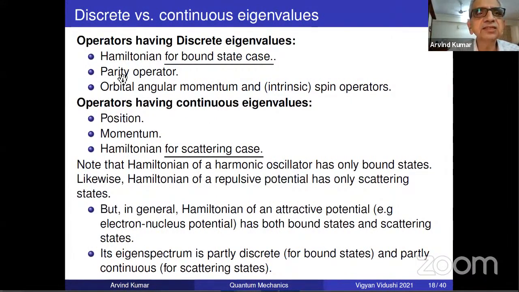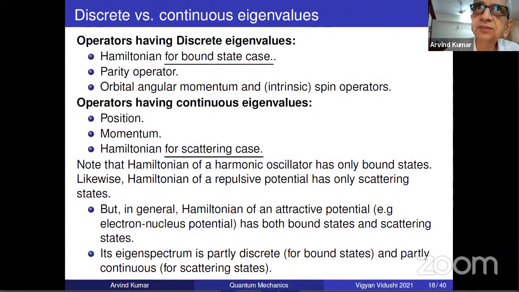we have done this, just a revision. Operators having discrete eigenvalues: Hamiltonian for bound state, we have done. Parity operator we'll do sometime. It has only two eigenvalues, +1 or -1. We have done it, not formally. We saw sometimes the eigenfunctions are odd or even. So parity has only two eigenvalues.